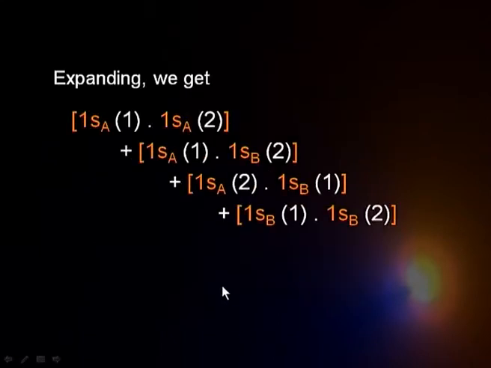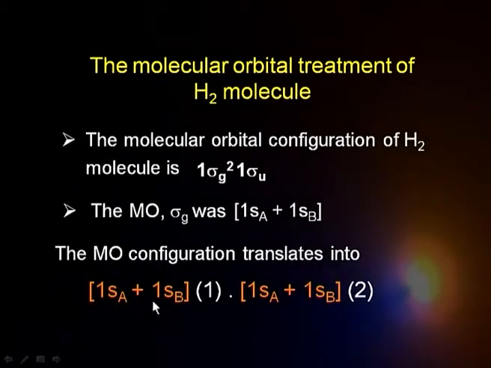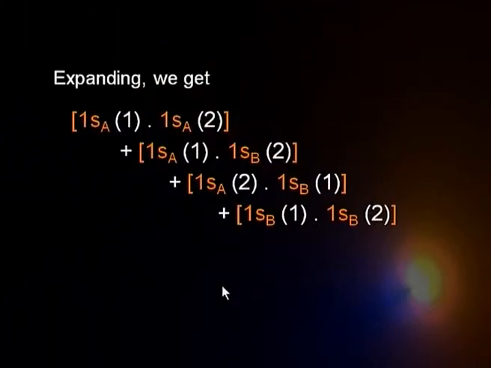Let us see, if I expand this expression, what do I get? There are two terms for electron 1 and two terms for electron 2. When I open these brackets, I get 4 terms: 1sA(1)1sA(2), 1sA(1)1sB(2), 1sA(2)1sB(1), 1sB(1)1sB(2).